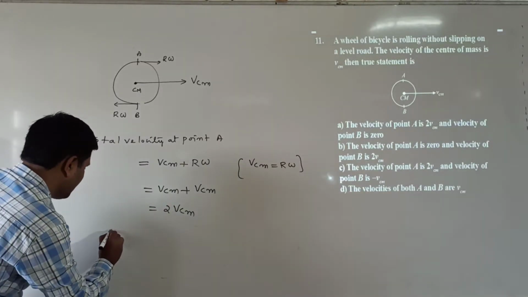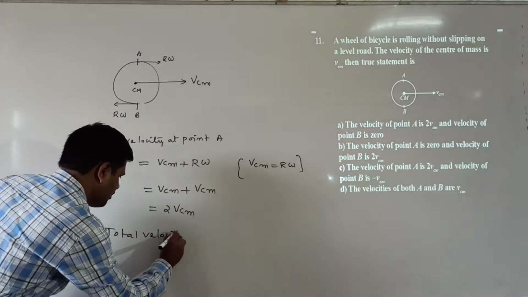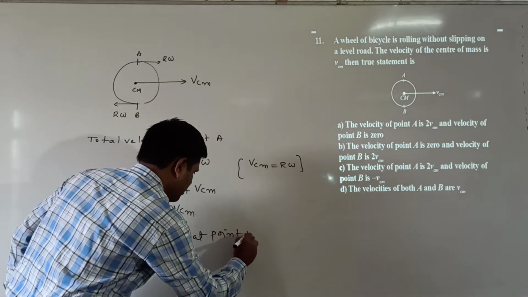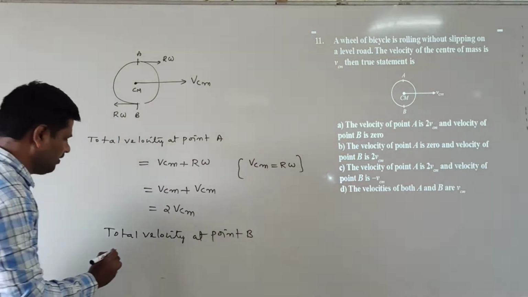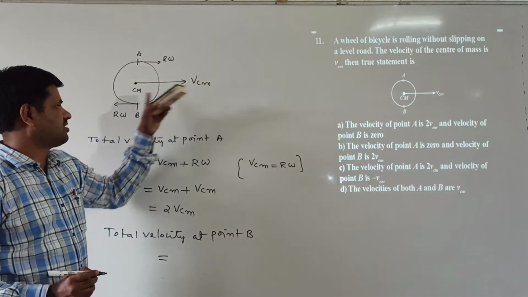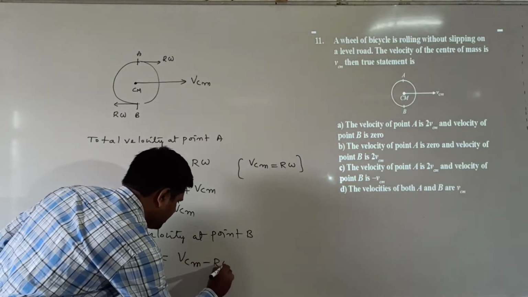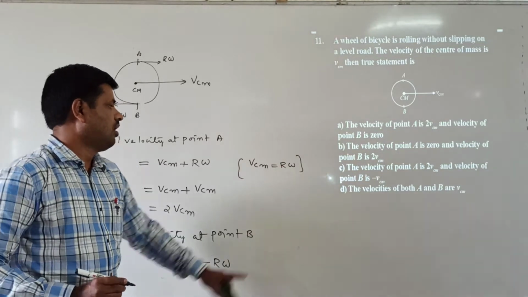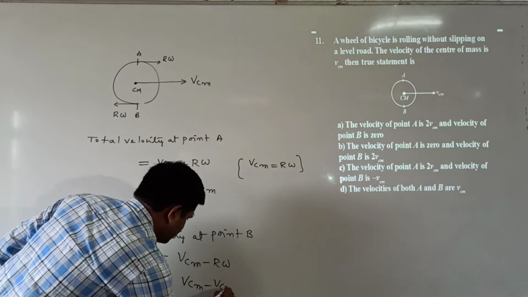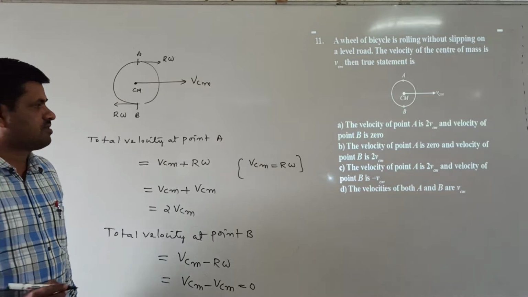Next, similarly, we find the total velocity at point B. Total velocity at point B means this is in this direction and this is in this direction, so both are in the opposite direction. So I am writing Vcm minus r omega. But Vcm is equal to r omega, so Vcm minus Vcm is equal to 0.